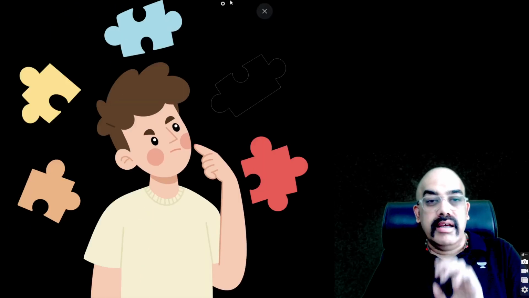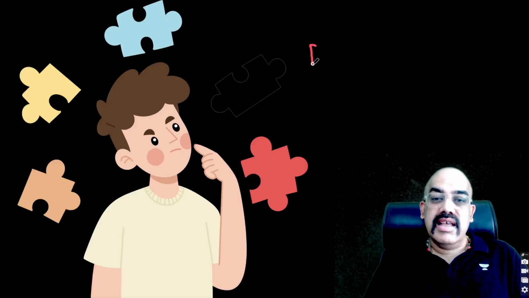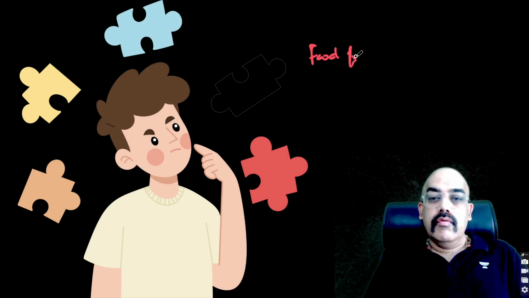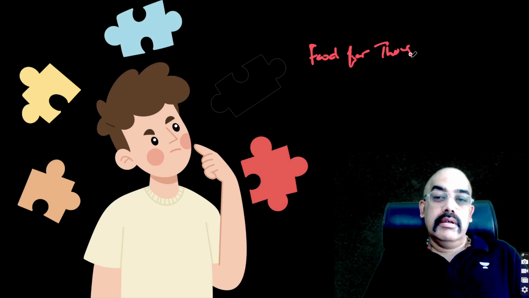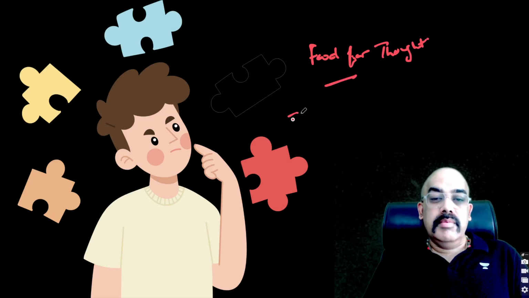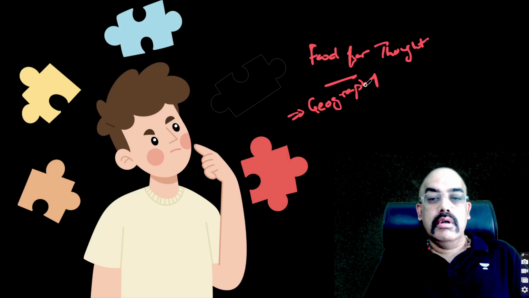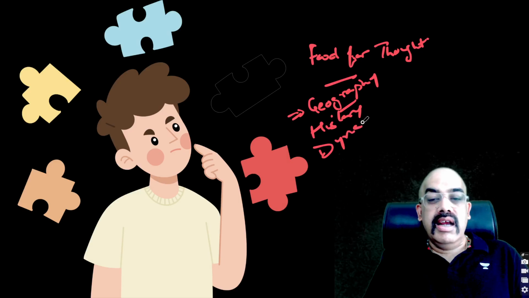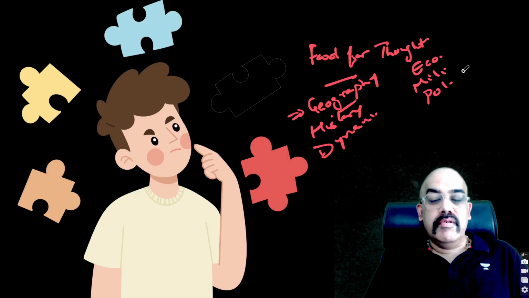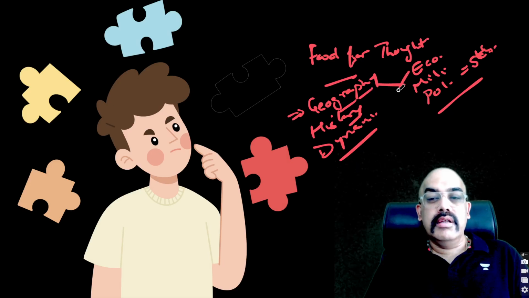So the point here is, you have now given several food for thought for the examiner, and you have told the examiner that you understand that geography plays a role, history plays a role, dynamics play a role. इंडिया का इस टाइम पर इकोनॉमिक क्लाउड क्या है, मिलिट्री क्लाउड क्या है, what is the political stability of India, and so many things come together to form what is called as foreign policy.